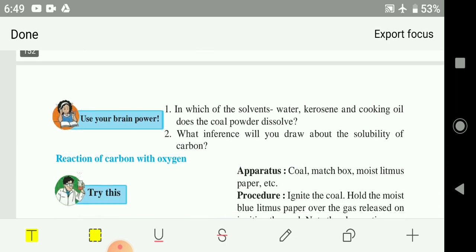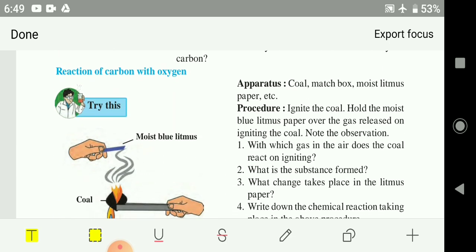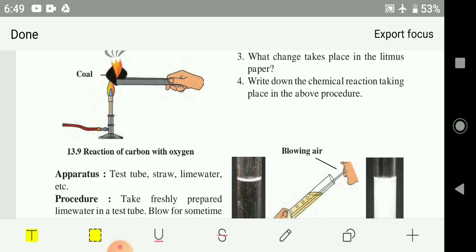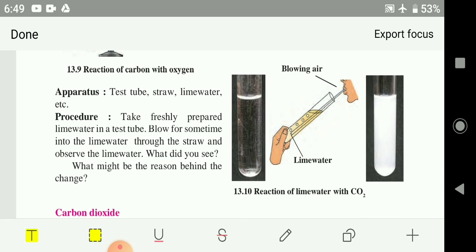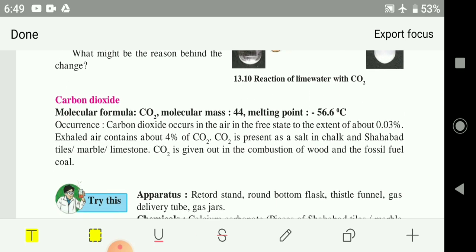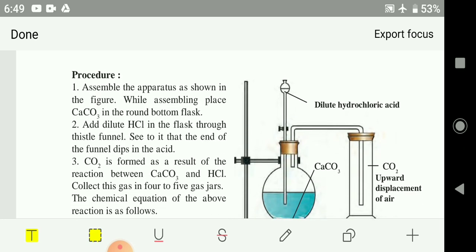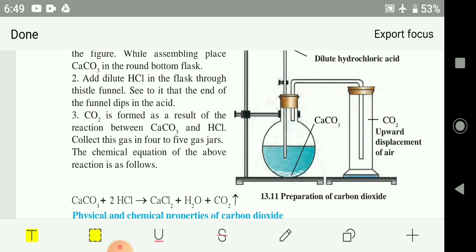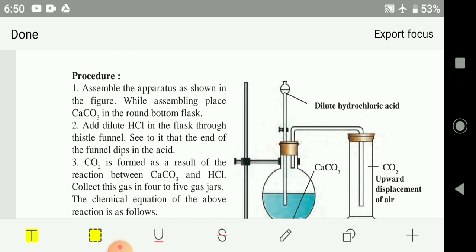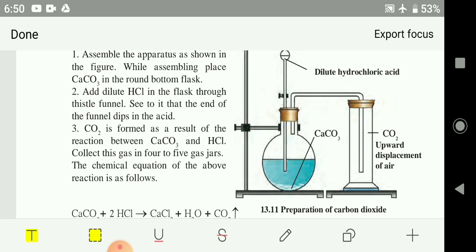Saturated and unsaturated. Reaction of carbon with oxygen. Carbon reacts with oxygen, this is our usual experiment, to form carbon dioxide gas. So carbon dioxide's properties you have to learn, and uses of carbon dioxide. How carbon dioxide is prepared in the laboratory, see the diagram. With the help of the diagram you should be able to tell the preparation of carbon dioxide in the laboratory.